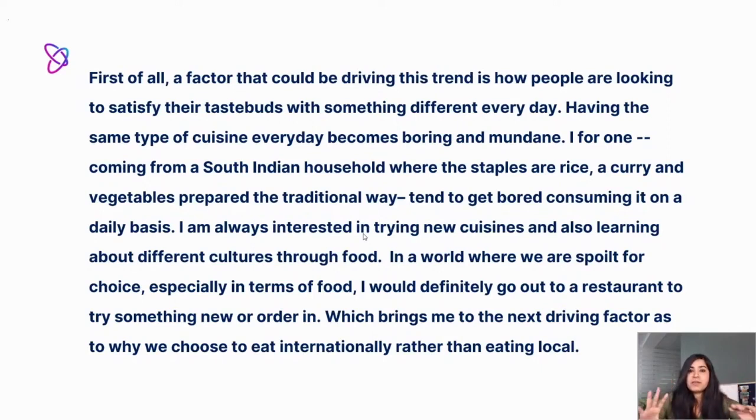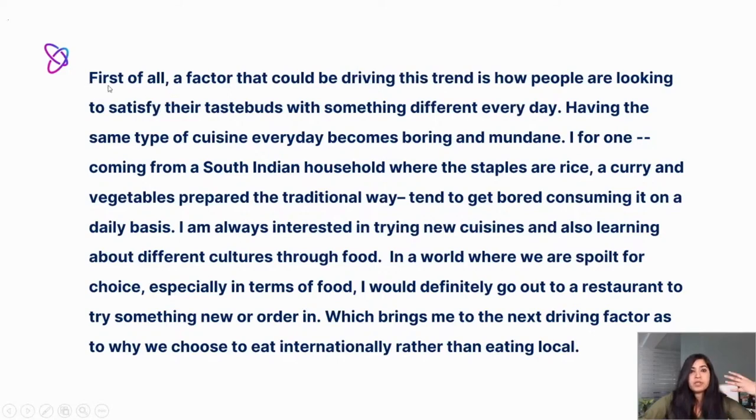Big chunk of text, but let's go through it one by one. So we have our starting sentence, which is, first of all, a factor that could be driving this trend is how people are looking to satisfy their taste buds with something different every day. That's our opening statement for paragraph 1 to introduce the idea as to why the factors are changing. Here I'd like to point out that "first of all" is a good run-in phrase to use, and it would definitely boost your score as well.